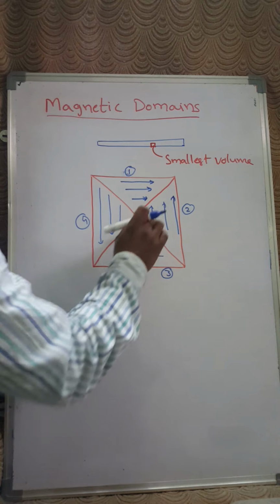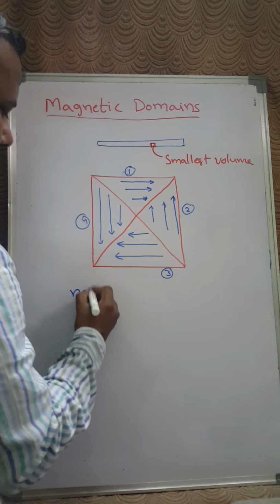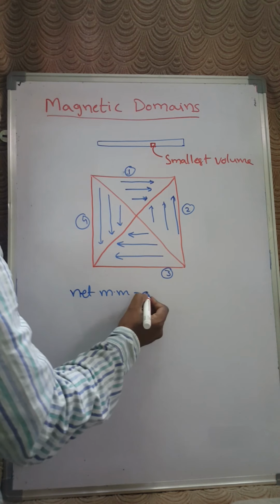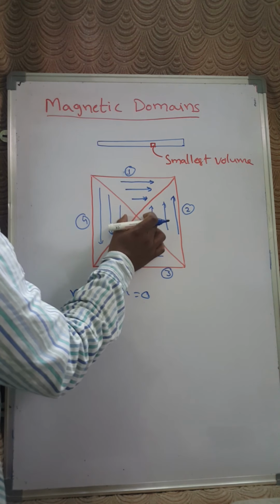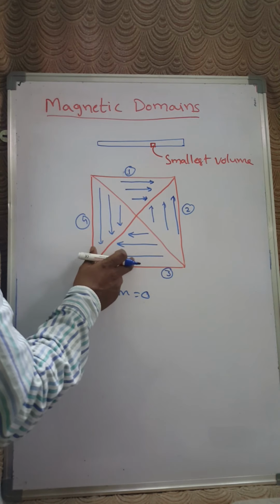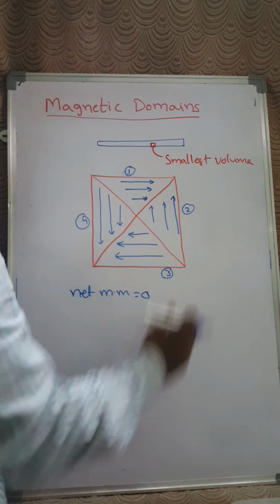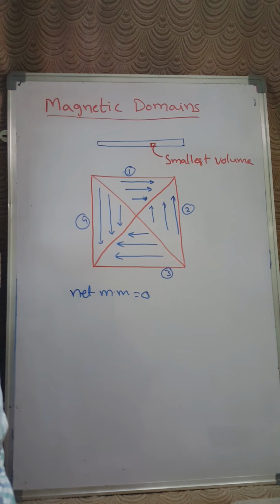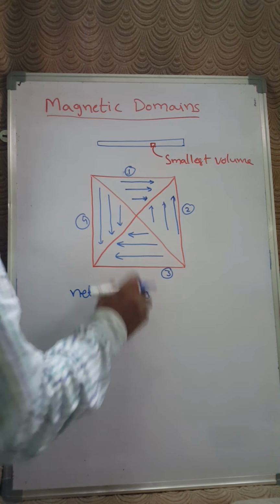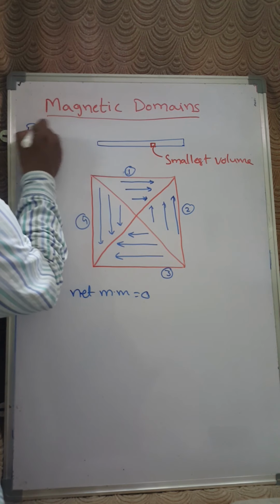Then if I see the net magnetic moment, it is 0, because these two cancel each other and these two cancel each other. First and third cancel each other. Second and fourth domains cancel each other. Then what will happen? The material may not show a ferromagnetic nature.